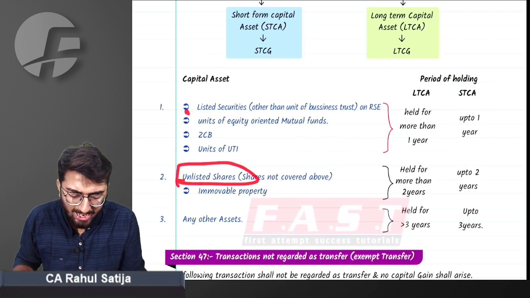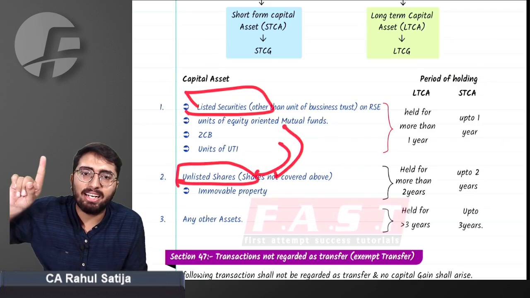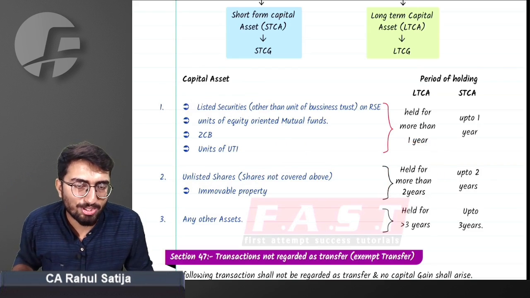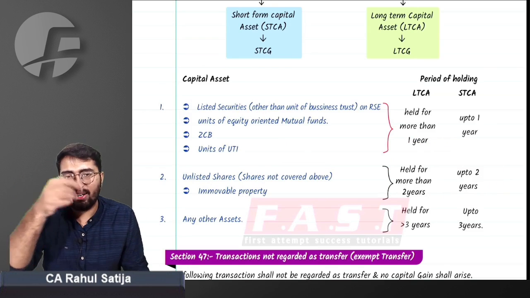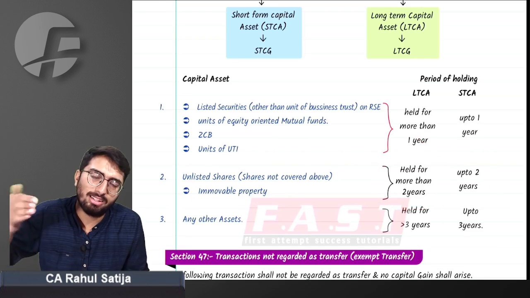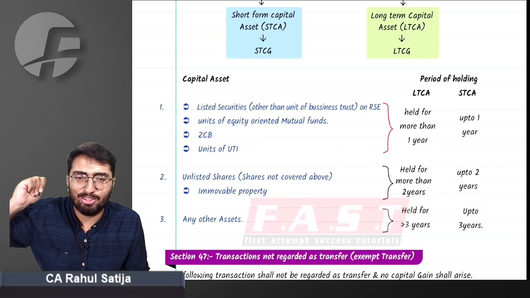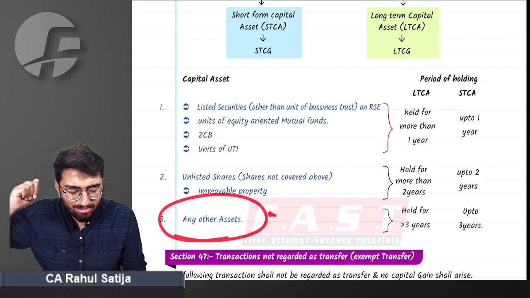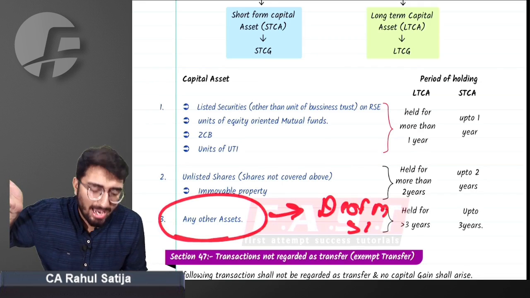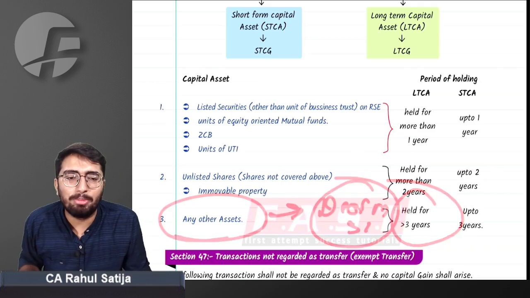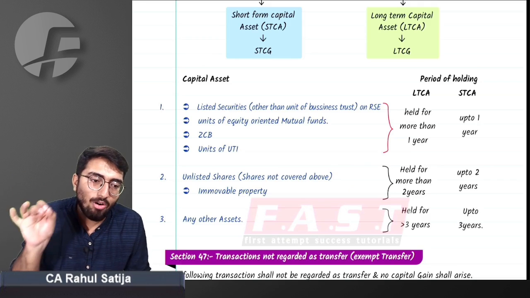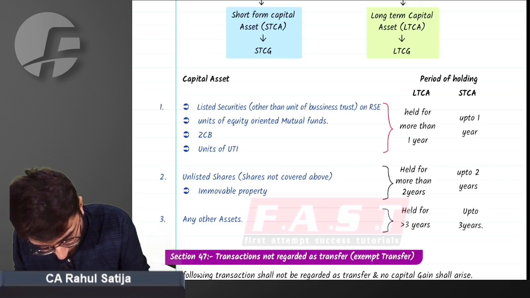Any unlisted shares, that is, any shares other than category 1, will be deemed long-term if held for more than 2 years, or short-term if held for less than 2 years. Any kind of immovable property has the same period of holding, 2 years. If held longer than 2 years, it will be long-term, otherwise short-term. And any other asset, for example, debt oriented mutual funds or any kind of slump sale, if held for more than 3 years, will be termed a long-term capital asset, and otherwise a short-term capital asset. Now I have a few examples that you need to solve.